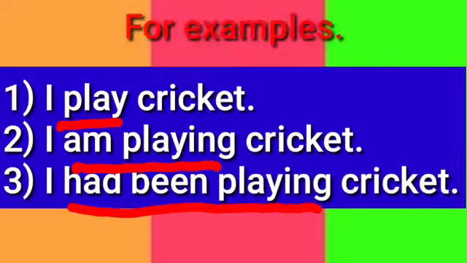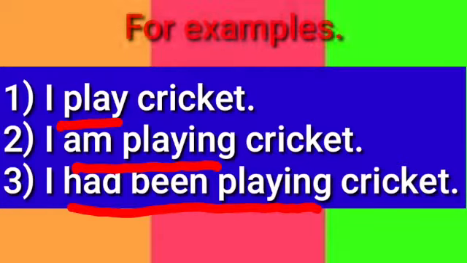Here, playing is main verb, am is auxiliary verb. Like this, number 3, I had been playing cricket. Here, had been playing is verb group. Playing main verb, had and been are auxiliary verb.